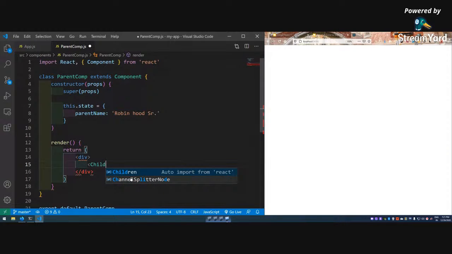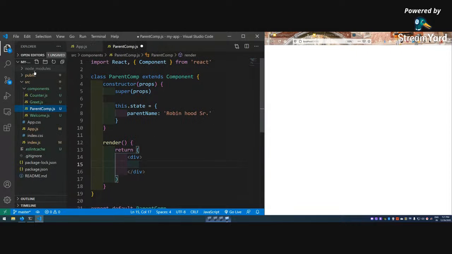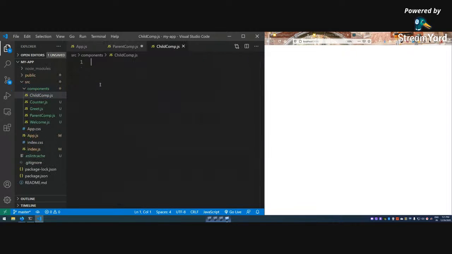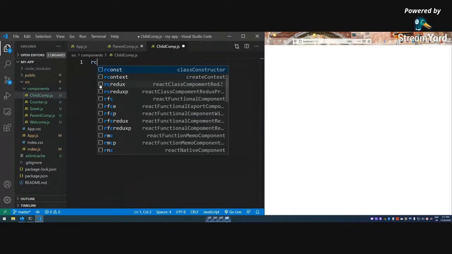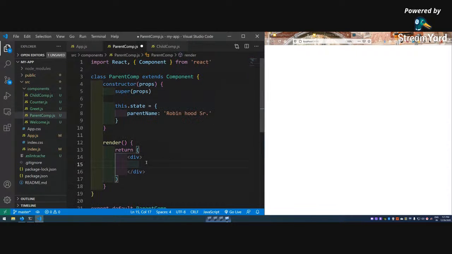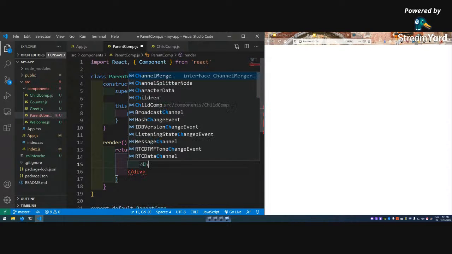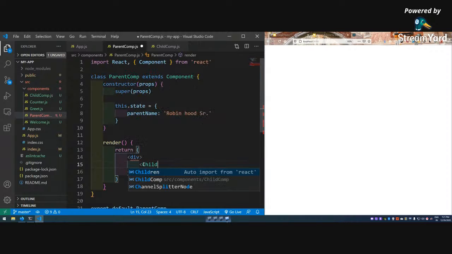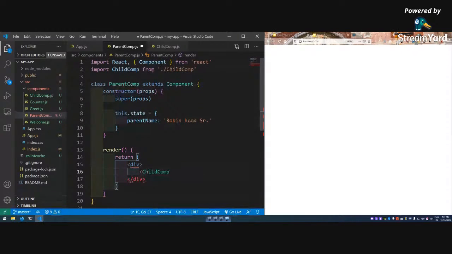And in this return I will have this, okay, child. Let me do one thing first, let me create it or it will throw an error. Let me go here, childcomp.js, rce. Let me save it for now, and then let me import it, child. Yeah, it auto imported it here.